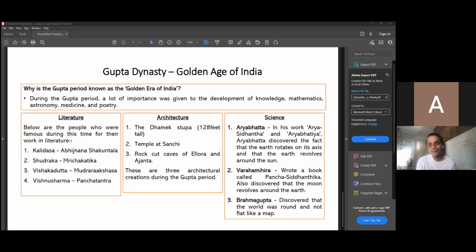The last scientist that we will be talking about today is Brahmagupta. In your other SST chapter, I had explained to you that after Asia, there is water, and the world does not end after that. Yes, the world is not flat. The world will not end after Asia. It will go back to North America. So that means that the world is round in shape. And who discovered that? It was actually Brahmagupta. The scientist Brahmagupta, under the Gupta period, was the one who discovered that the world is actually round and not flat.